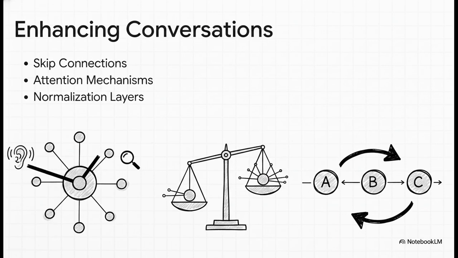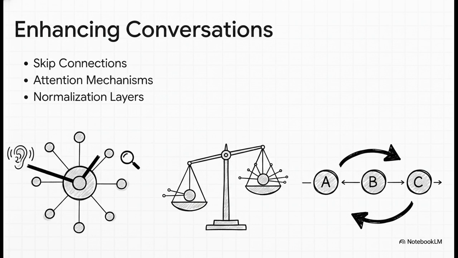But to make this neural conversation super precise and keep it from turning into total noise, GNNs employ a few genius tricks. First up, attention mechanisms. Imagine being at a really crowded, incredibly loud party. You don't listen to everyone in the room equally, right? You tune out the background noise and focus your attention just on the person speaking to you. GNNs do the exact same thing, allowing nodes to weigh some neighbors as vastly more important than others.